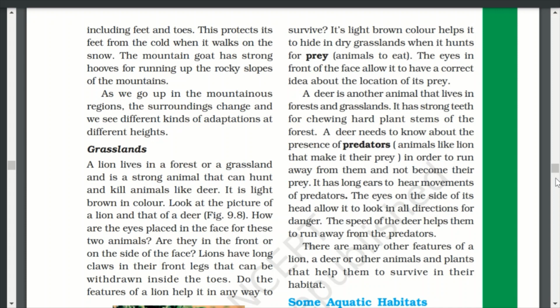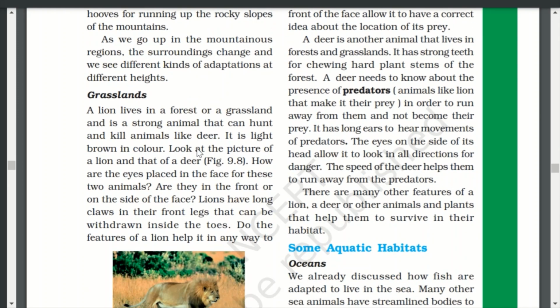How are the eyes placed in the face of these two animals? Are they in front or on the side of the face?